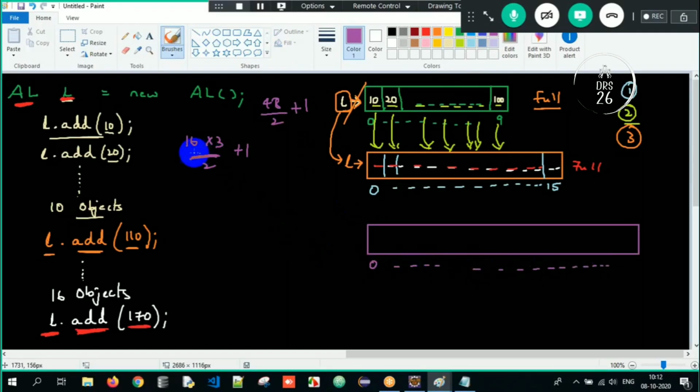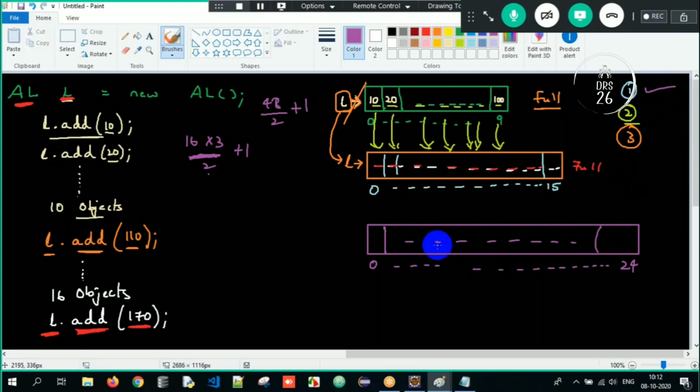So from 0 to 24, an array of size 25 will get created. This is step number 1.